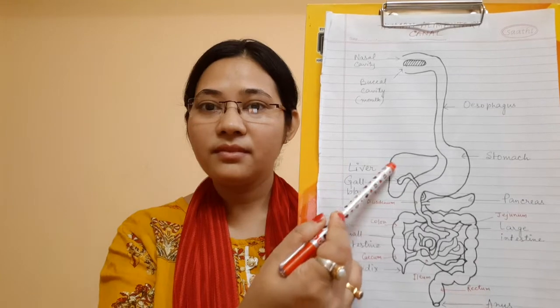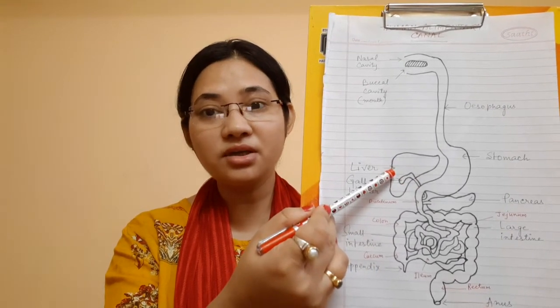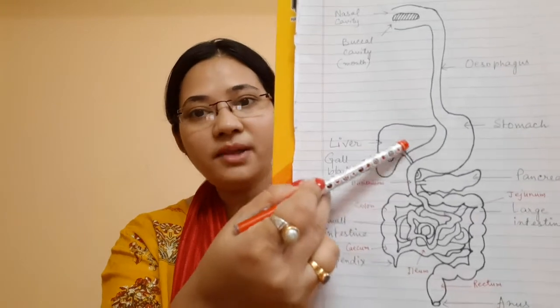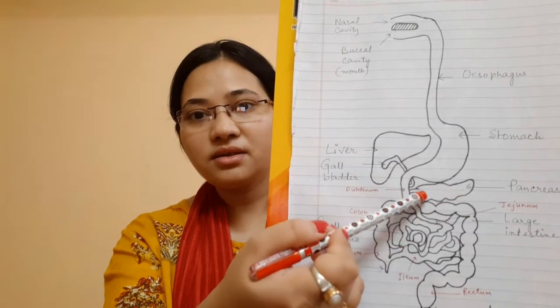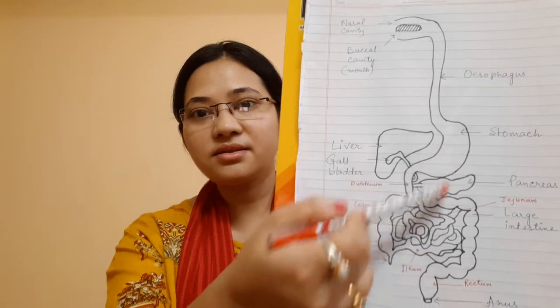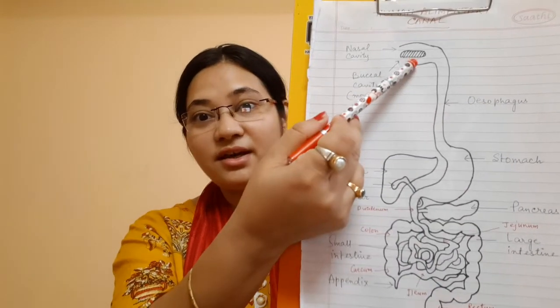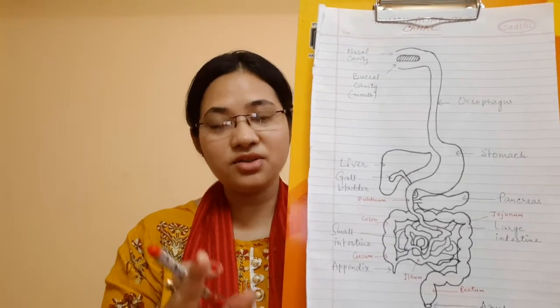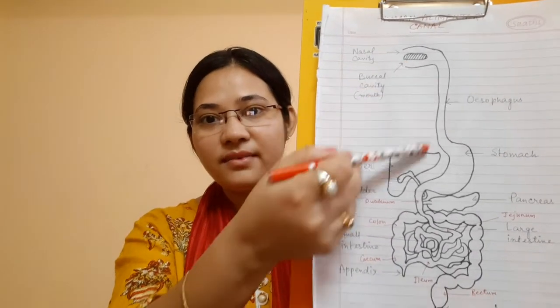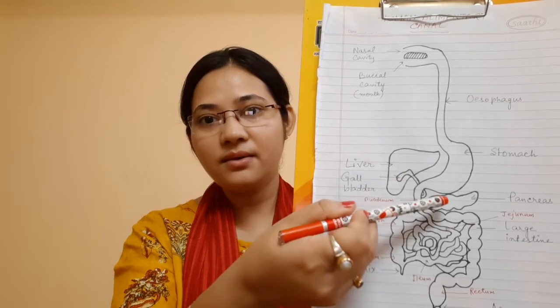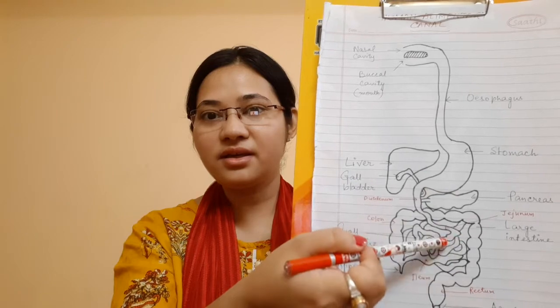Now, what are the associated glands which are present? The liver, the gallbladder. The liver helps in production of bile, which is stored in the gallbladder. Then the pancreas, then the gastric glands. We have another gland that is called salivary gland. Got it? So once again, let us start with salivary glands, liver, gallbladder, pancreas, and gastric glands. So two parts of the human alimentary canal, the major important parts and the digestive glands. Please remember, go through your books and find it out.